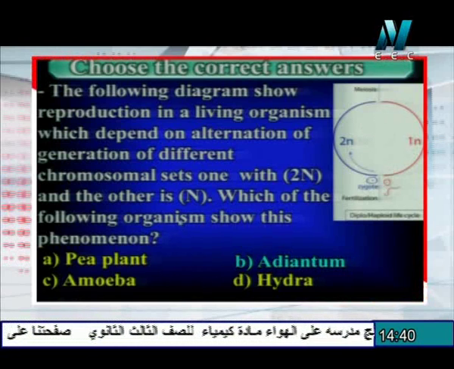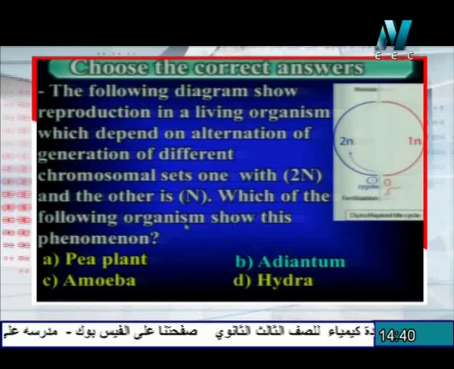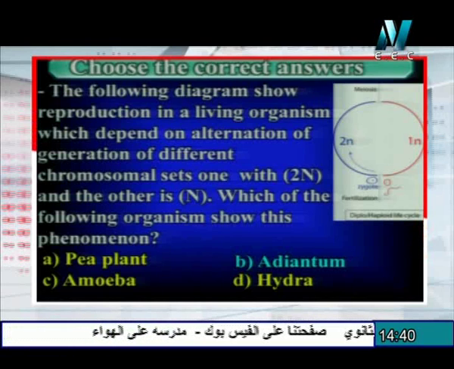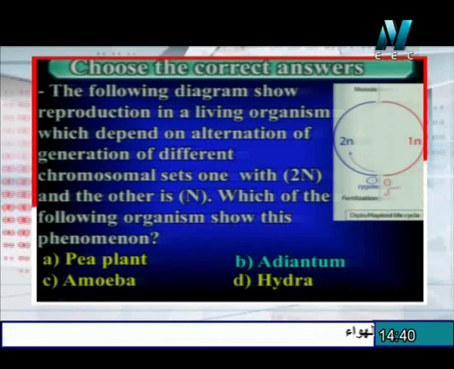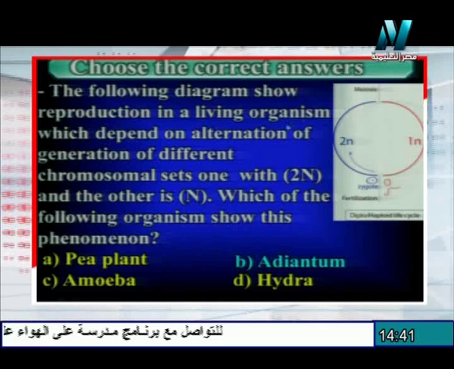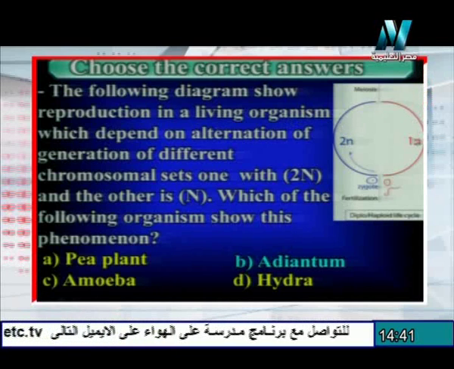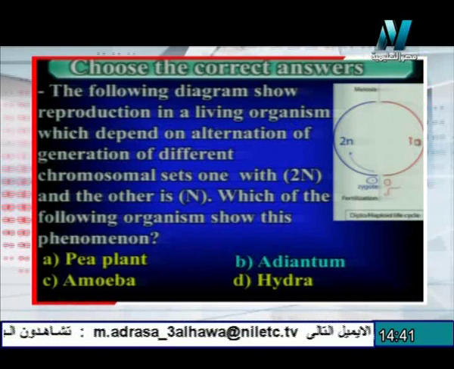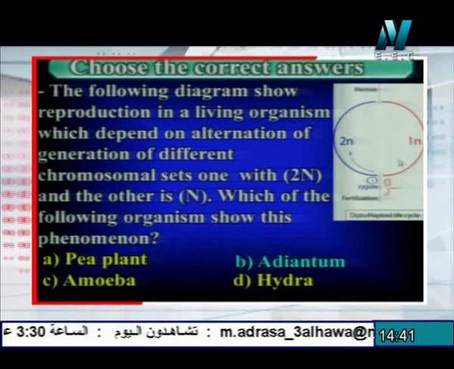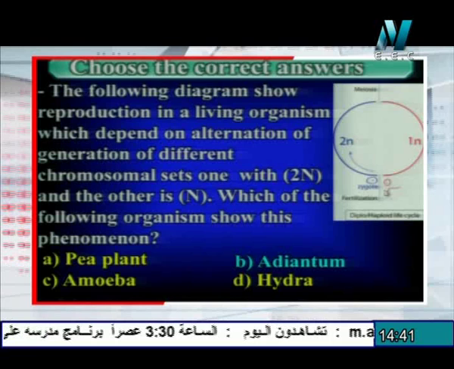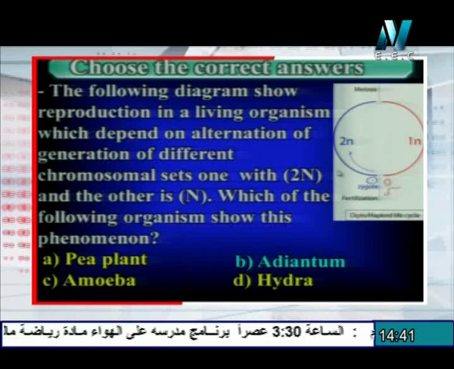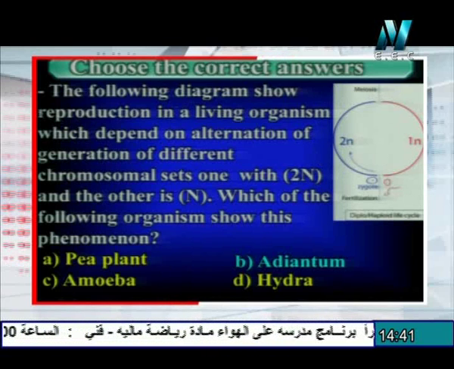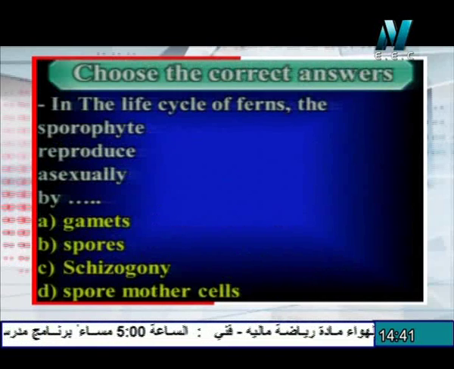So the answer is adiantum, where there is alternation of generation, or two stages, the sporophyte and the gametophyte. The sporophyte reproduces by the formation of spores as a result of meiosis, 1N, and these can form the gametophyte. The gametophyte forms male and female gametes, fused to form zygotes. The zygote forms the sporophyte and repeats the cycle.